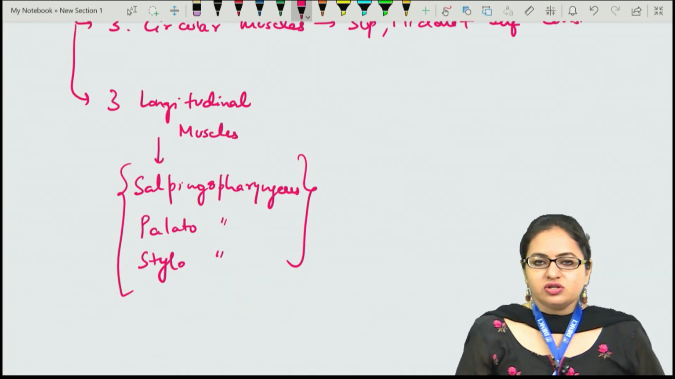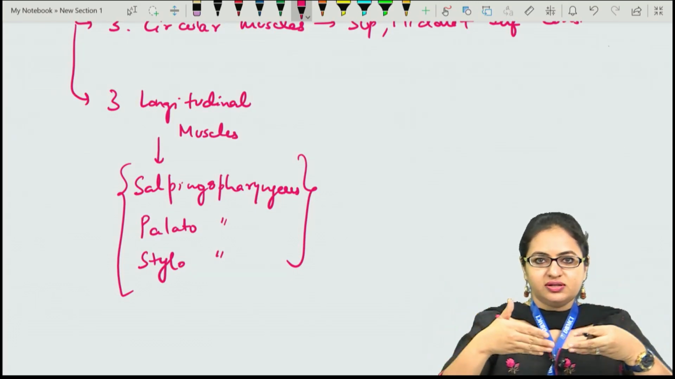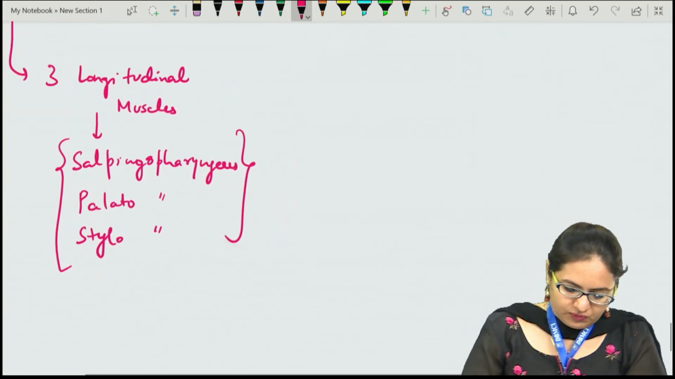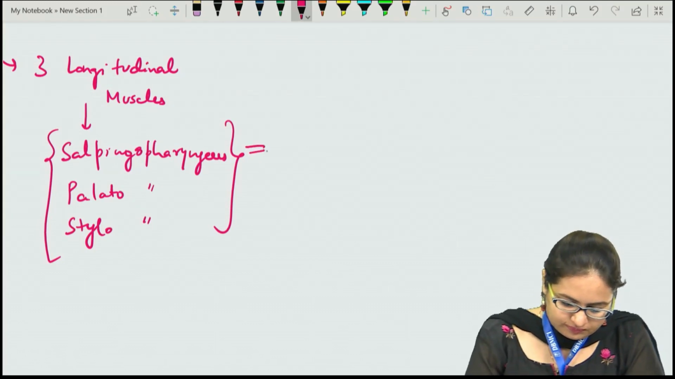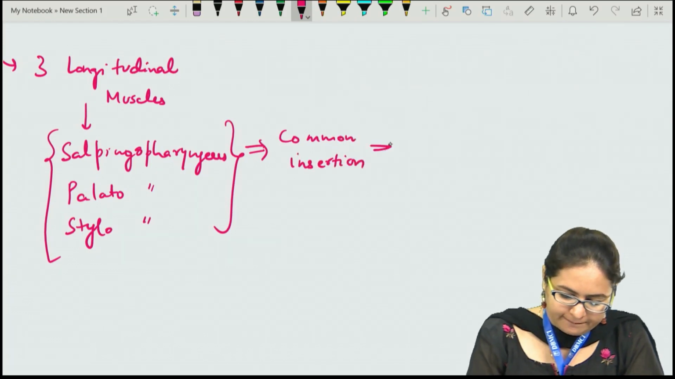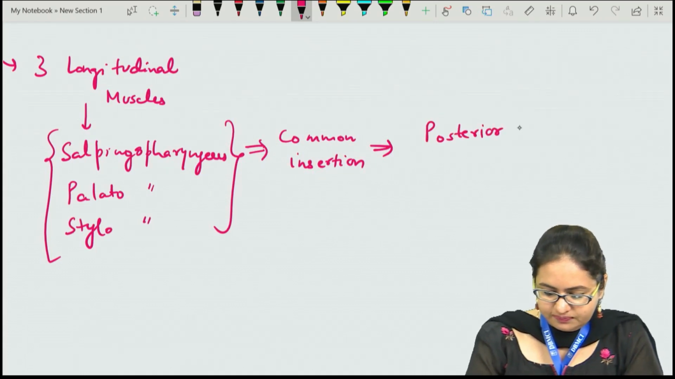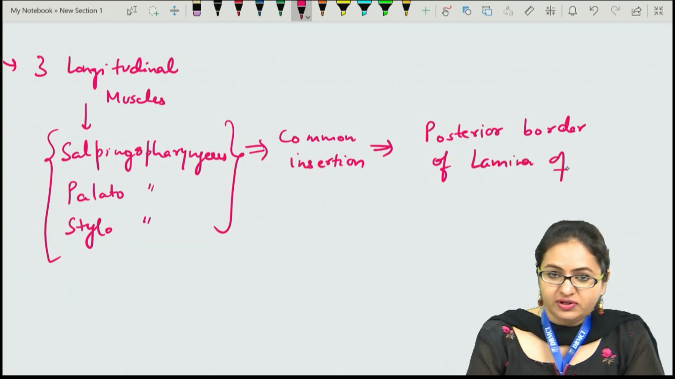Now a characteristic feature about these three muscles is that they take origin from three different points, but they come together, and all these three muscles are inserted at one common point, and that is at the posterior border of the thyroid lamina. So they have a common insertion on the posterior border of the lamina of the thyroid cartilage.